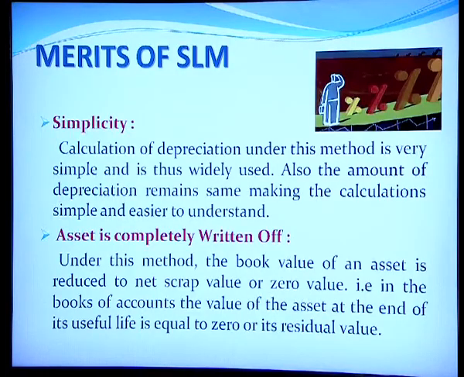And you have seen it in the earlier example also, that the amount of depreciation does not change from year to year. So, it saves our time to calculate the amount of depreciation every time. Second merit is asset is completely written off. So, under this method, the book value of an asset is reduced to net scrap value or zero value. That is, in the books of accounts, the value of the asset at the end of the useful life is equal to 0 or its residual value.